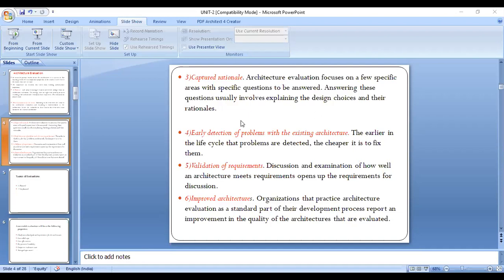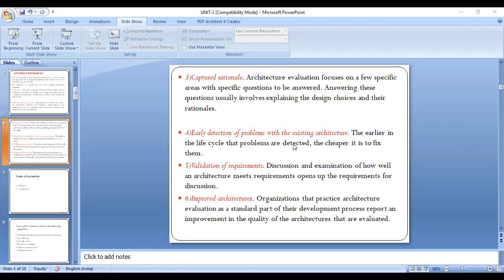And coming to the fourth one, early detection of problems with the existing architecture. In the sense, we check whether the same architecture is available in the market or not, and if so, what problems are faced by that existing architecture. Will the same kind of errors occur in our project or not?